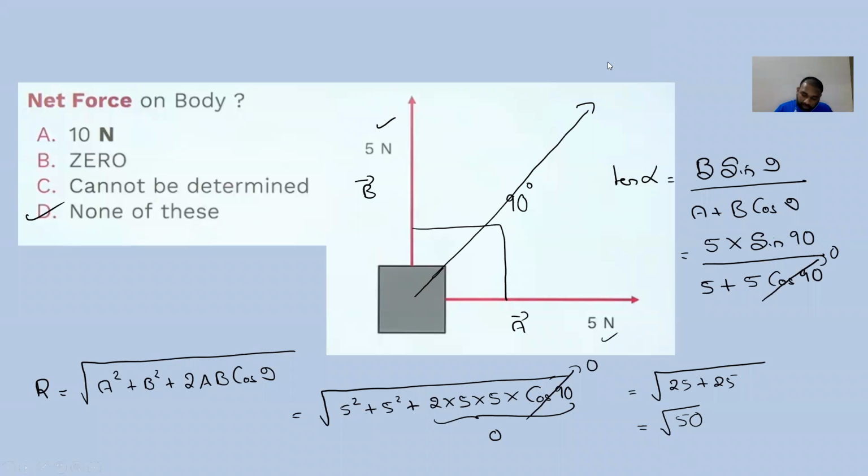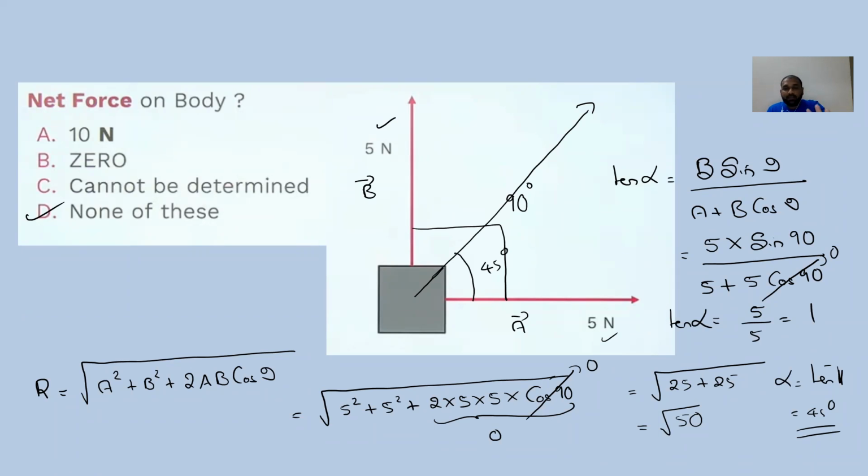Okay, so this is 0. So what are we getting here? 5 divided by 5. Tan alpha is equal to what? 1. Tan alpha is equal to 1. 1 means alpha is what value? Tan inverse 1 is what? 45 degrees. So this angle is 45 degrees.